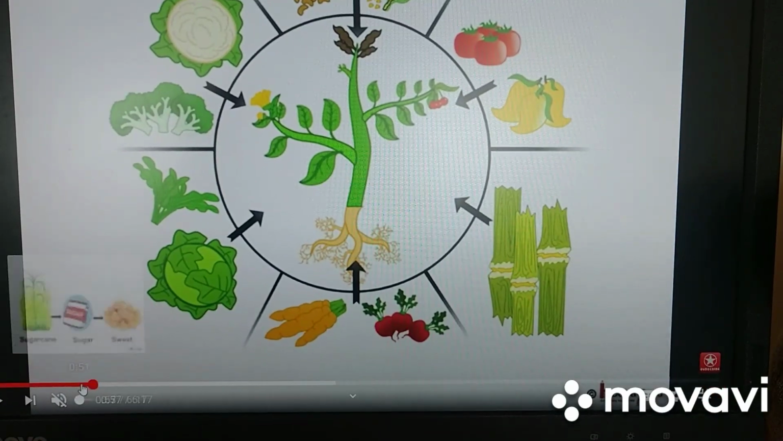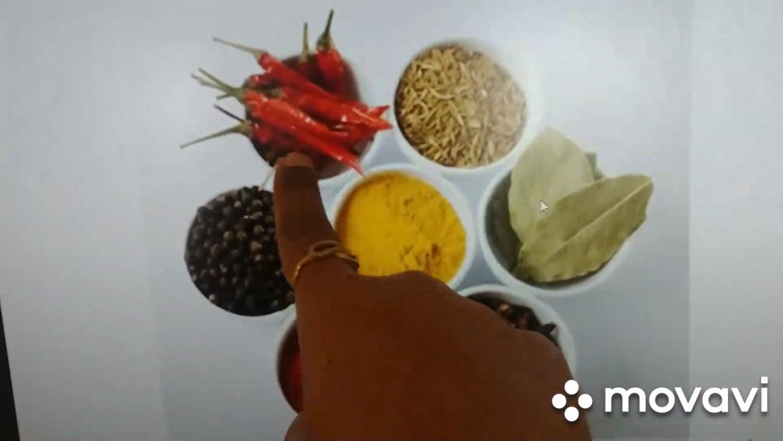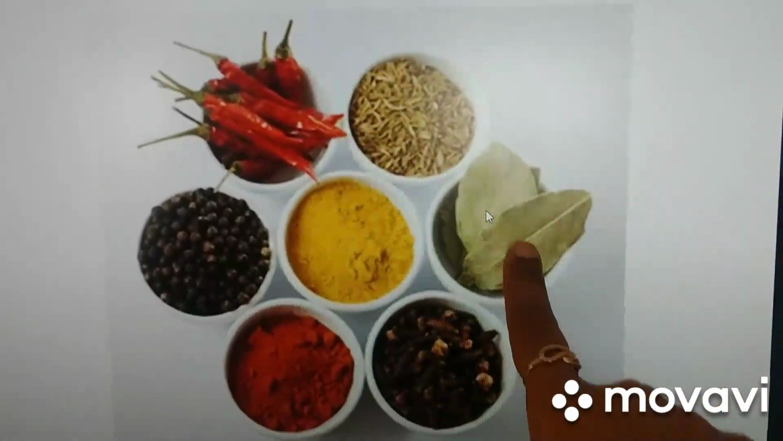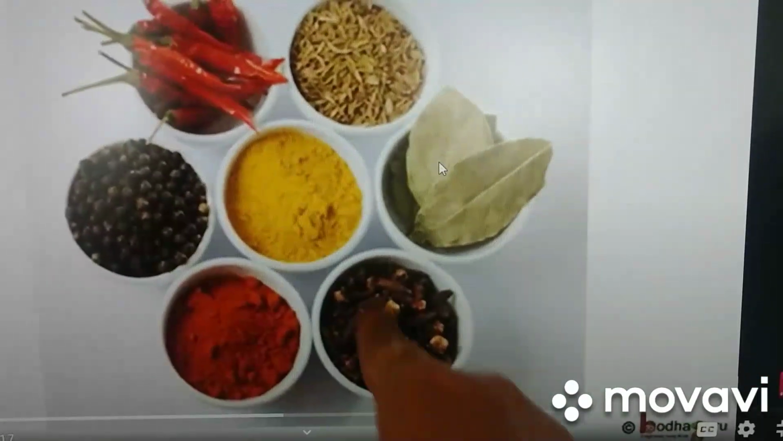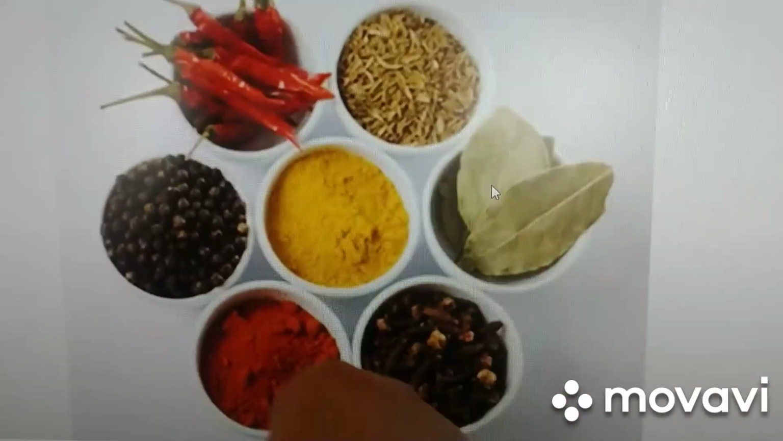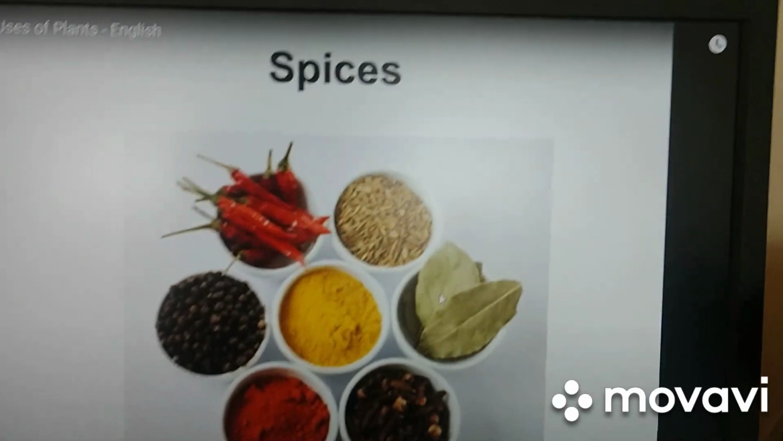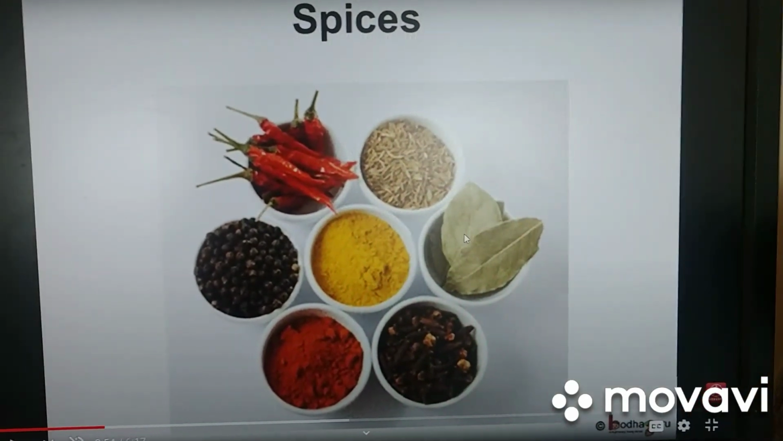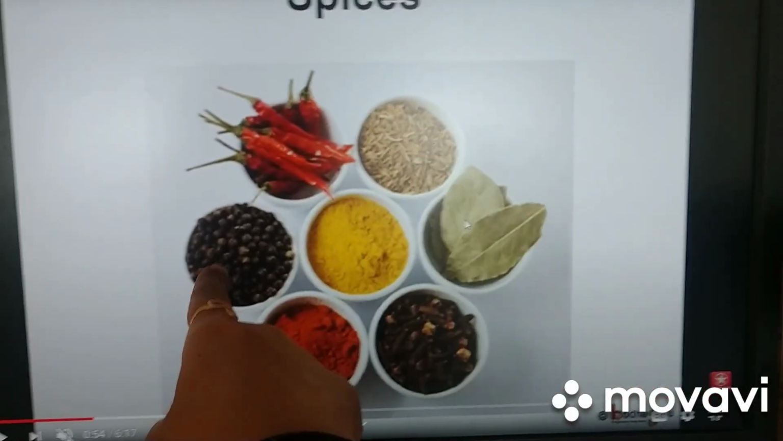I want you to see this. Come on. What is this? Mirchi, red chilies. What is this? Spices. This is tej patta leaf. Cloves, lavang, turmeric, chili powder, black pepper. Where do we use all these things? These are nothing but spices. We use spices for making different food items, correct? Pepper, we get pepper seeds. If we dry it, we get this.